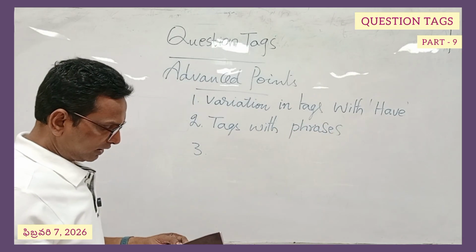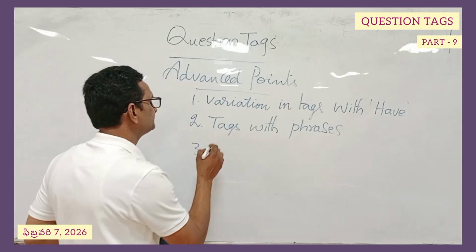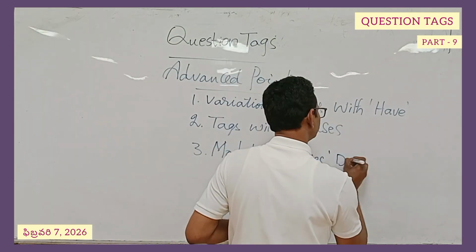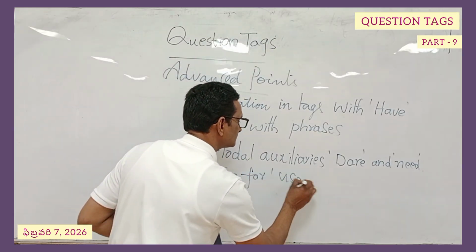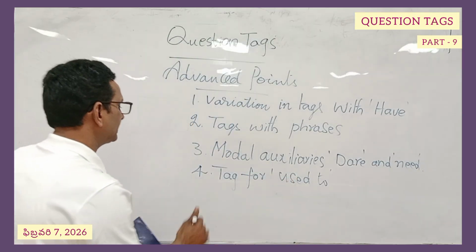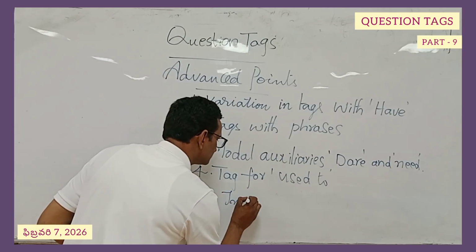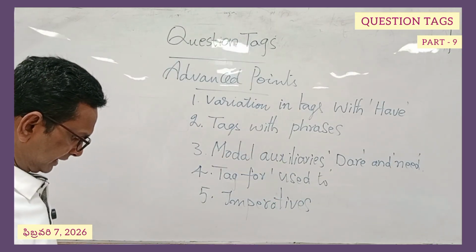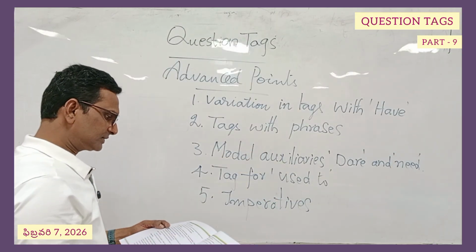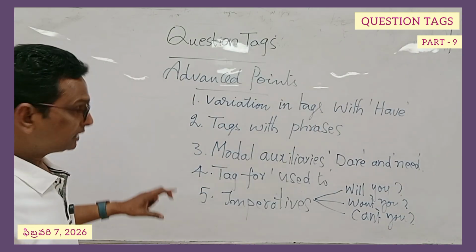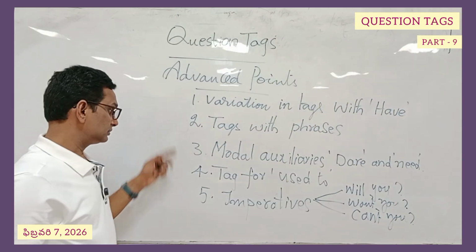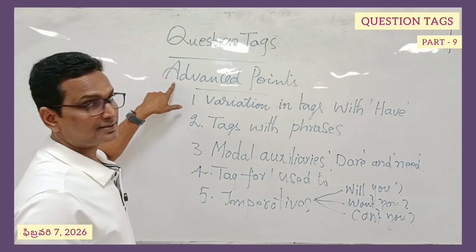Number 3, modal auxiliaries dare and need. Number 4, tag for used to. 5, imperatives again. Under the imperatives category, won't you, will you, and can't you.